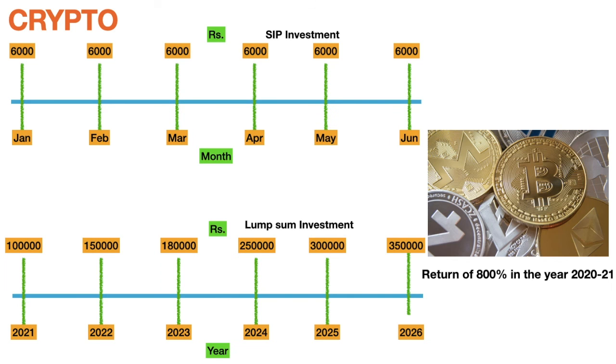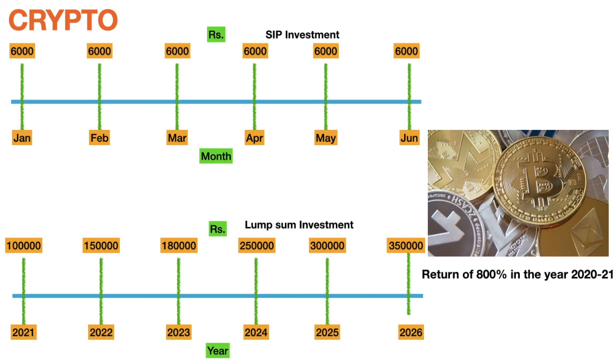That is the idea behind crypto. You must have heard about Bitcoin. It's a cryptocurrency, or Dogecoin. So it's a very new kind of product. It is not very old. I think it is a 13-year-old product, and it is still very new, and people are very skeptical about whether they should invest in this particular product or not.